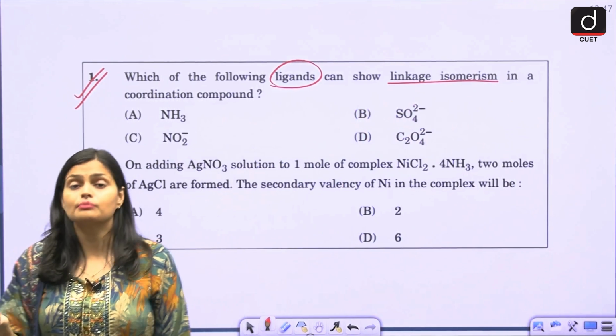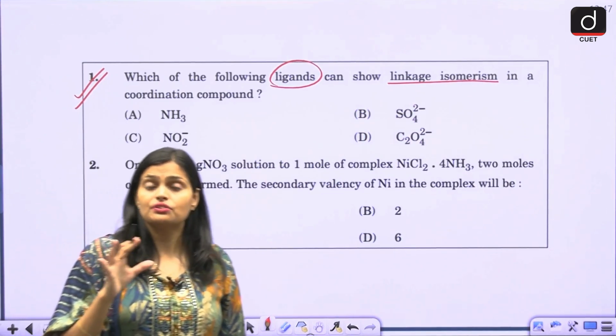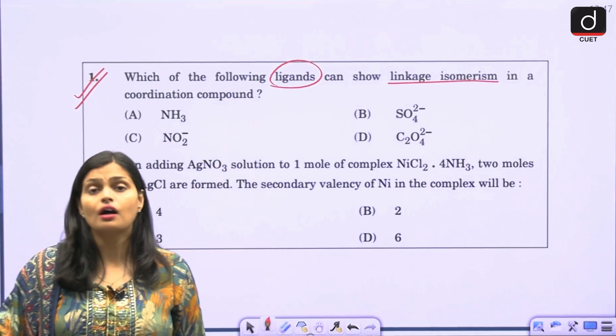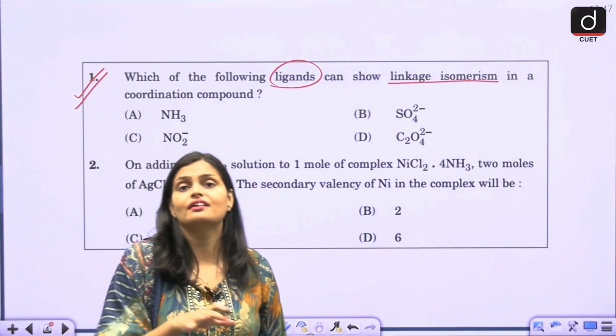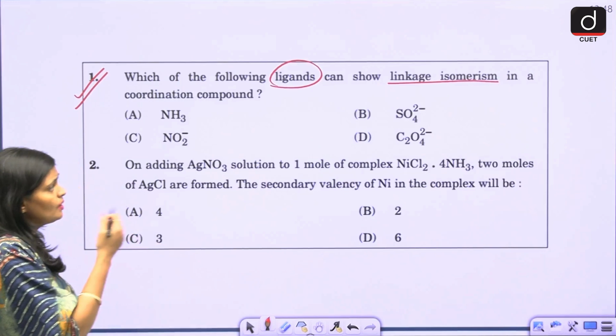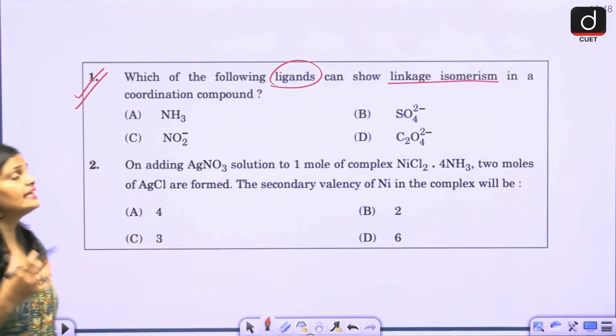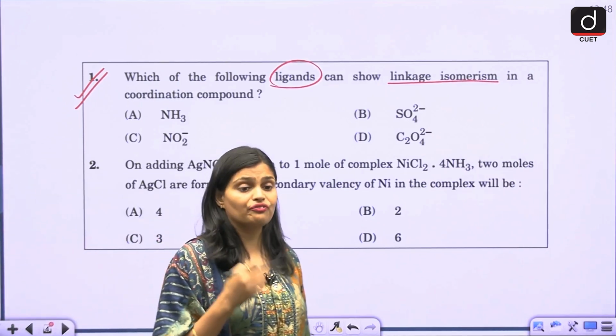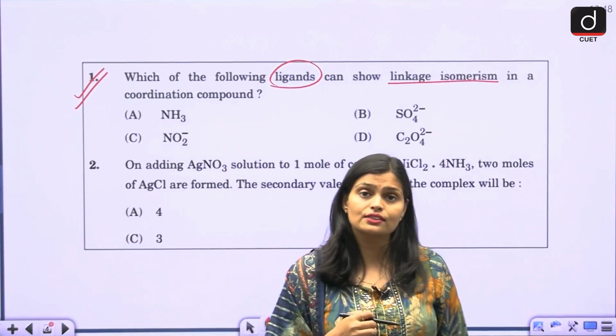Isomerism or isomers are those species which are similar in their molecular formula, but structurally they are different. Okay, they are considered as isomers. What is the key point in your linkage isomer? How are you going to identify which ligand acts as a linkage isomer?